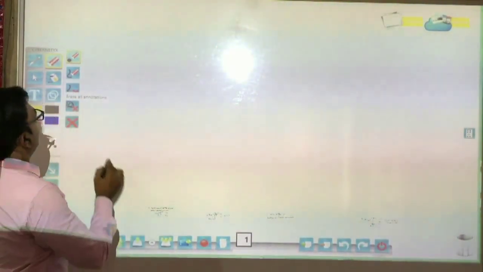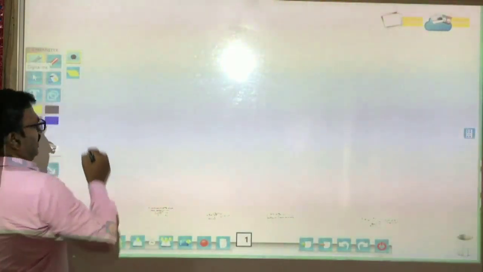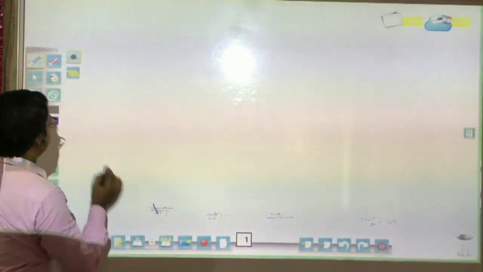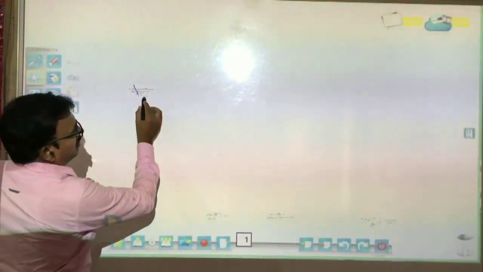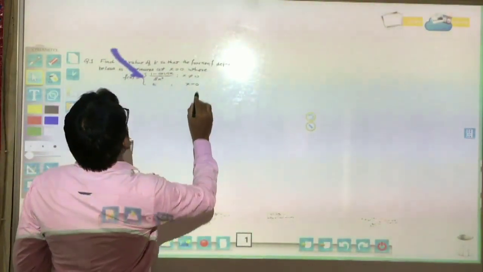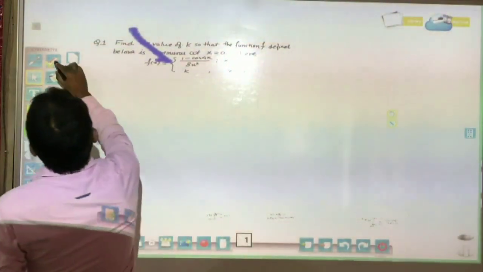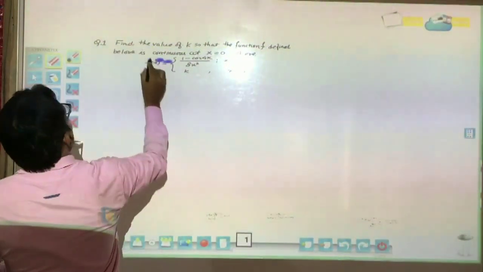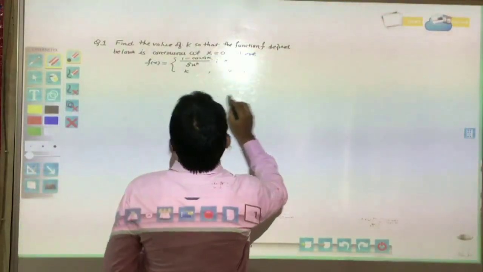Suppose our question is, the first question we will take. This type of question is already asked in your board examination. So now this is our first question.